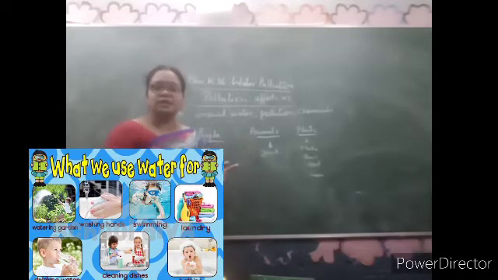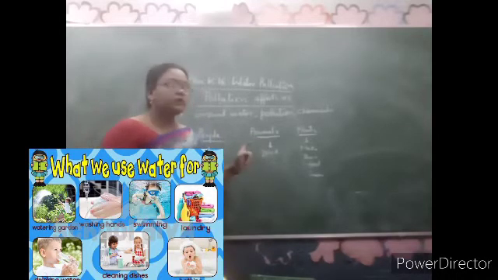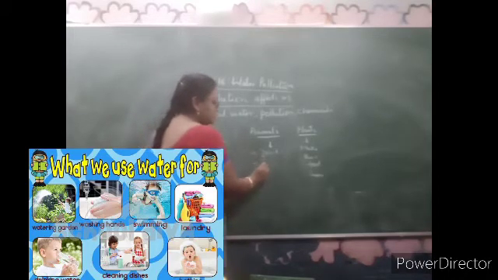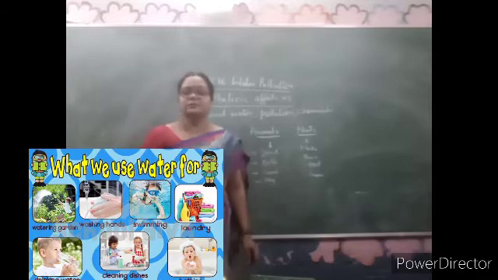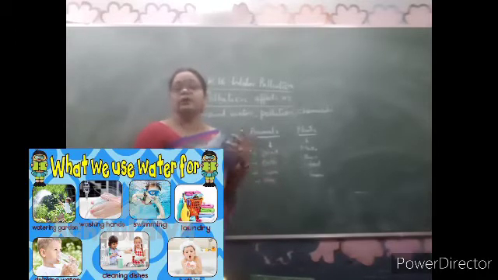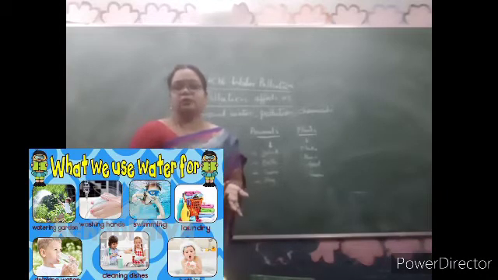Some animals are living in that water and some animals are drinking that water. What do animals need water for first of all? They want drinking. They also bathe and swim, and sometimes they play, like elephants throwing water on each other. They need drinking and bathing, which is very important. They also need water to keep their body cool. And if water is not there, they will die of thirst.